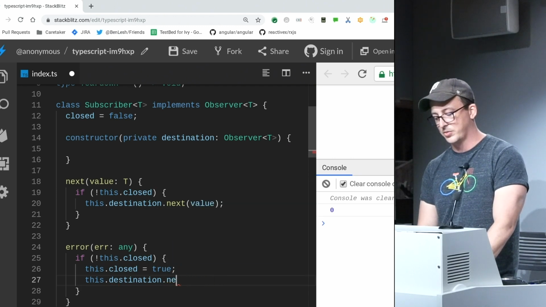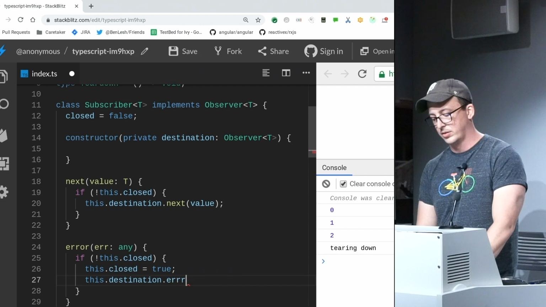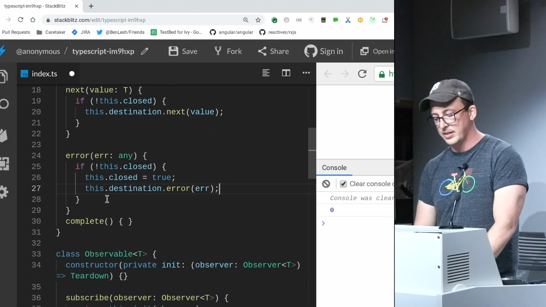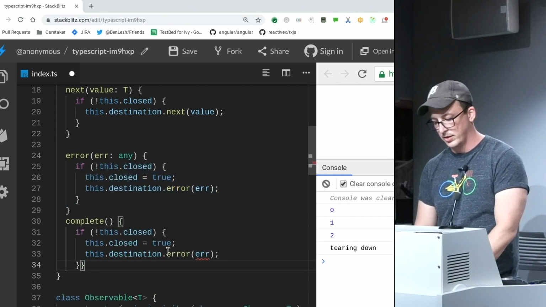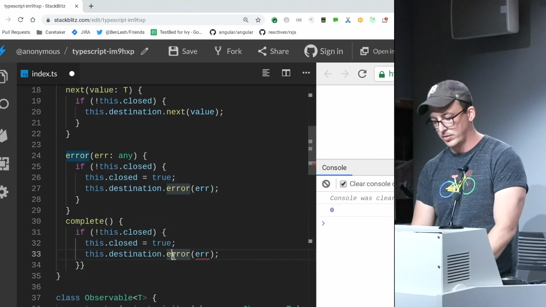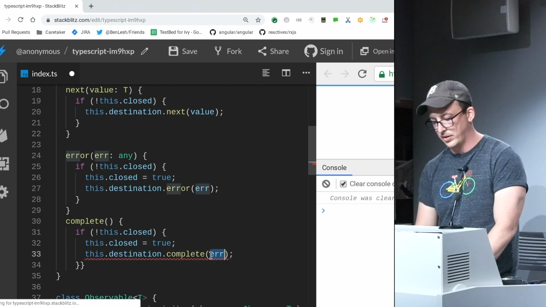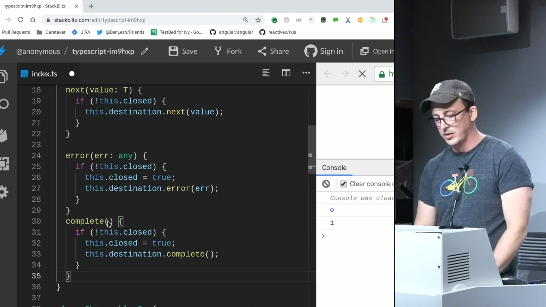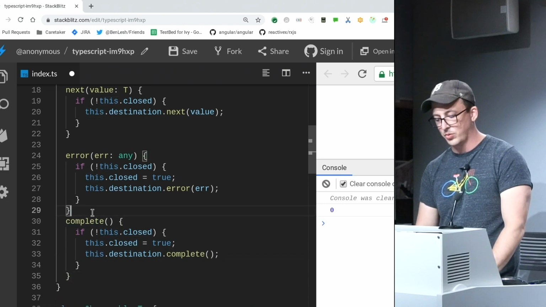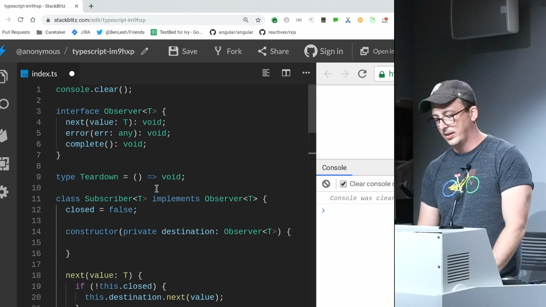Oh, not next. And then the same basic idea is going to happen in complete, only we're going to call complete. We don't have an error anymore. There. So now I've at least added the guarantee to where I can't go in here and